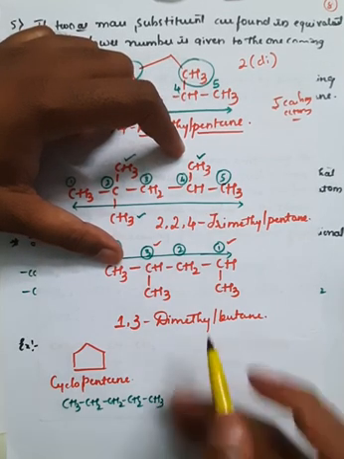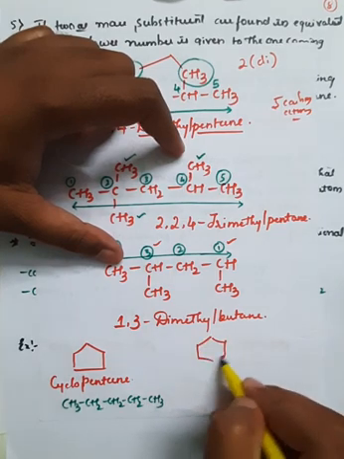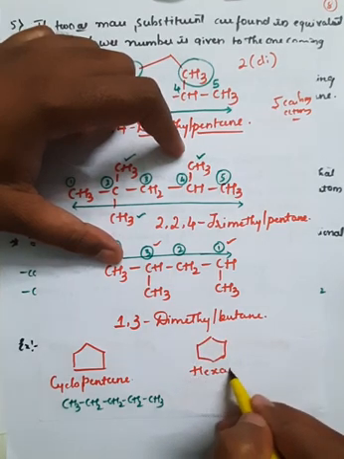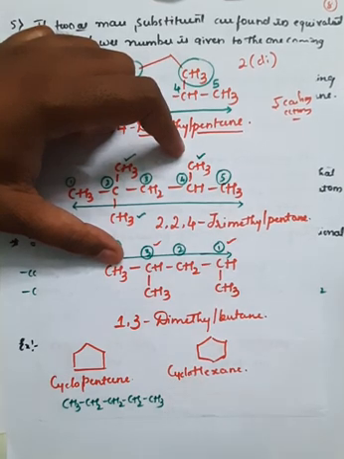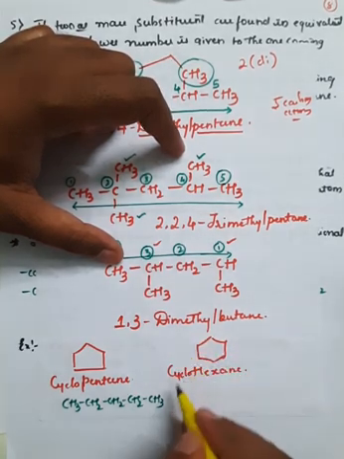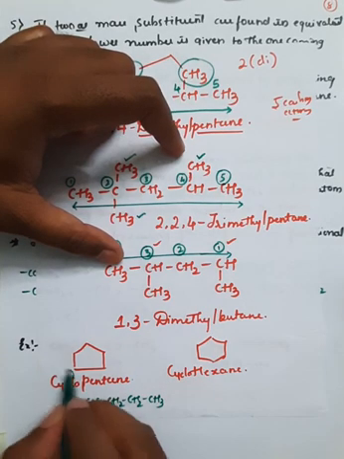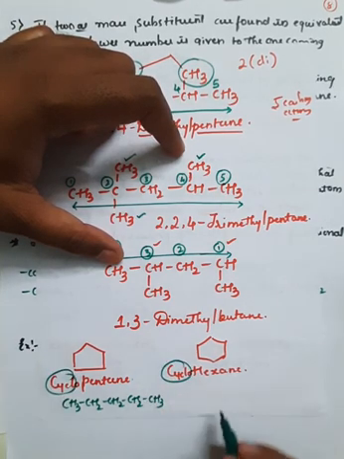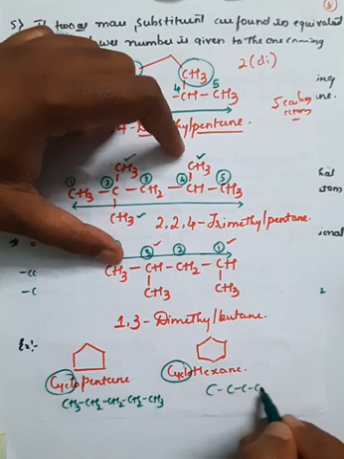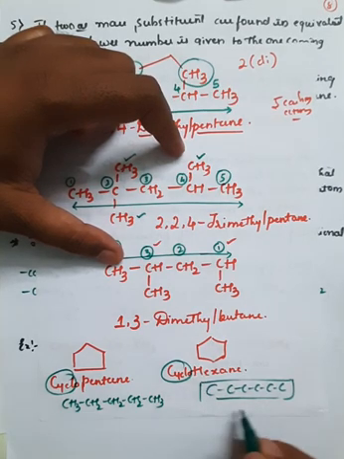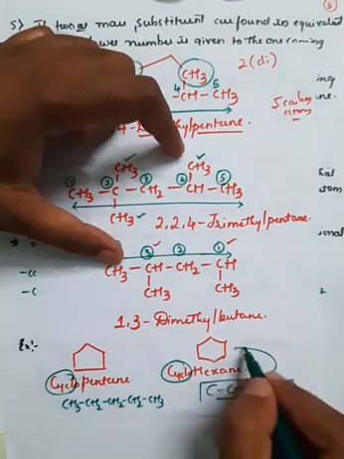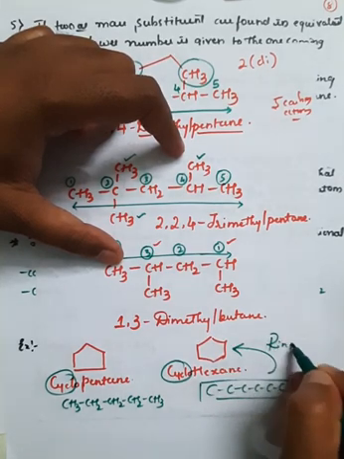Okay. Similarly, if you take hexane, that is cyclohexane, right? If it is in the ring form, we must use the prefix cyclo before the term. So the 6 carbon atoms which were in the straight chain have converted into a ring form, right?